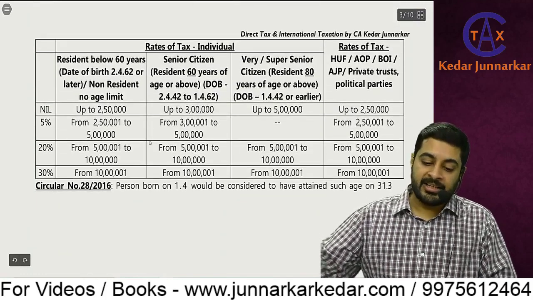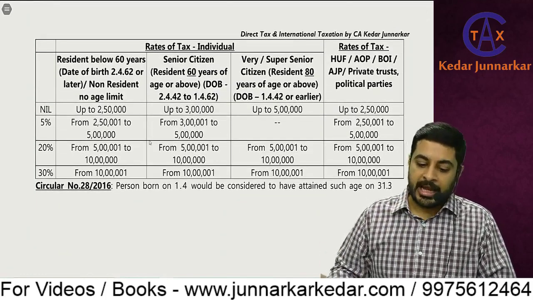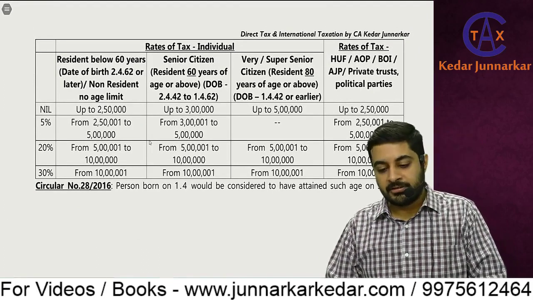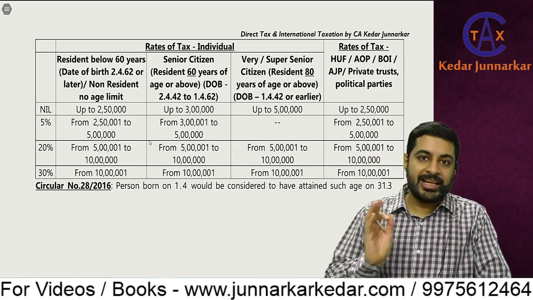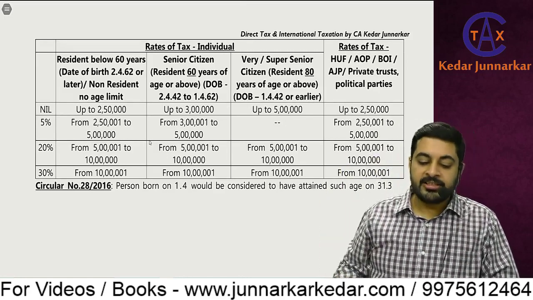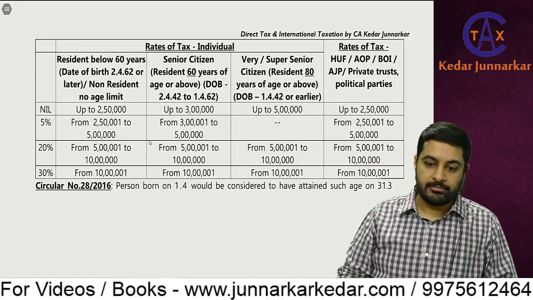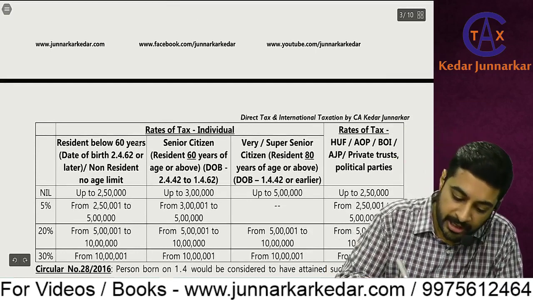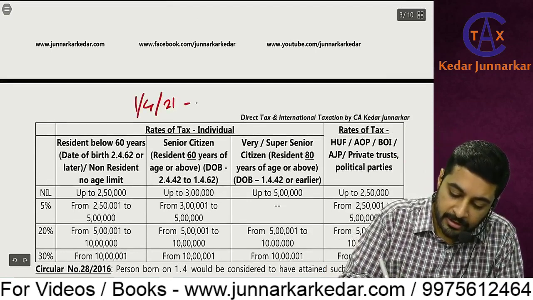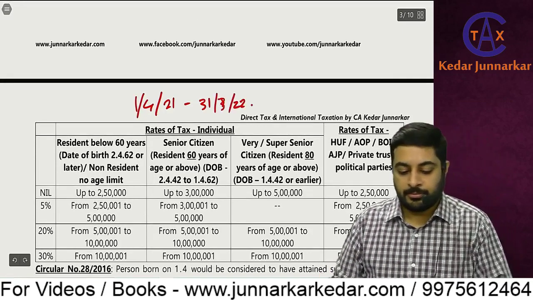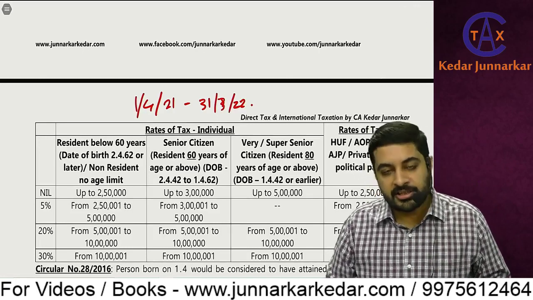Okay, now the tax rates. Now we have studied different types of persons. Now tax rates for them, individuals. Now for individuals, 3 types of classifications have been made. Resident below 60 years. Now which financial year or previous year is applicable for our exam? 1/4/2021 to 31st March 22. So resident below 60 years.